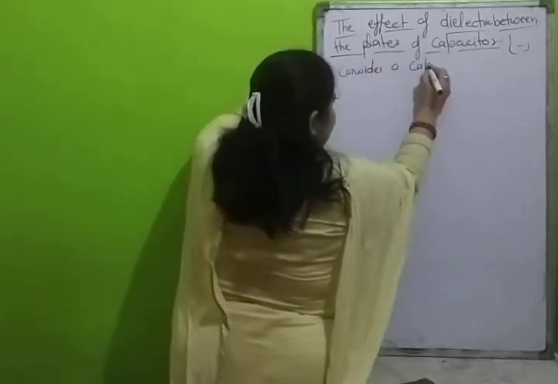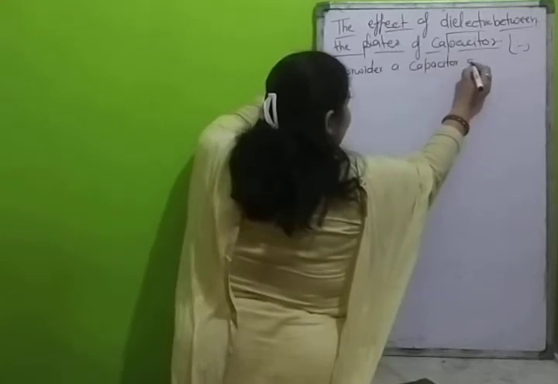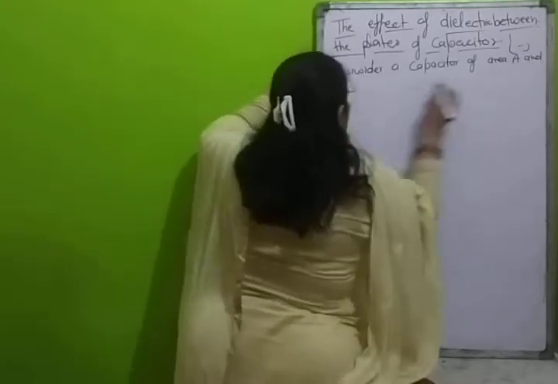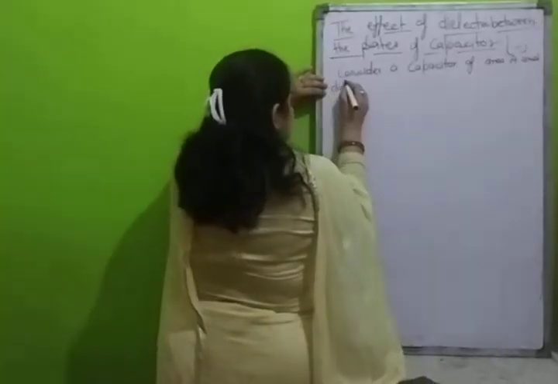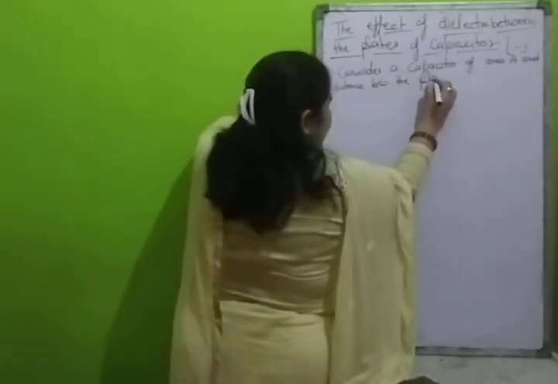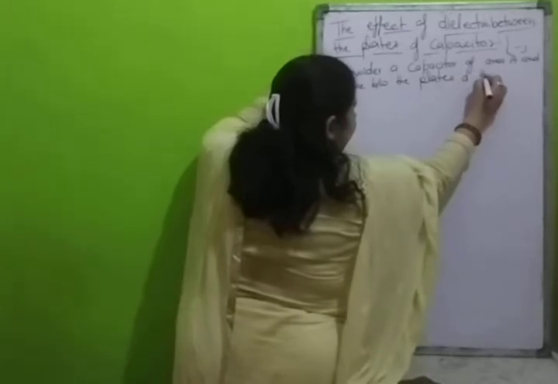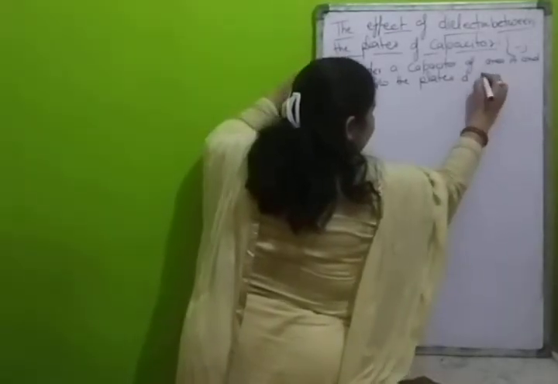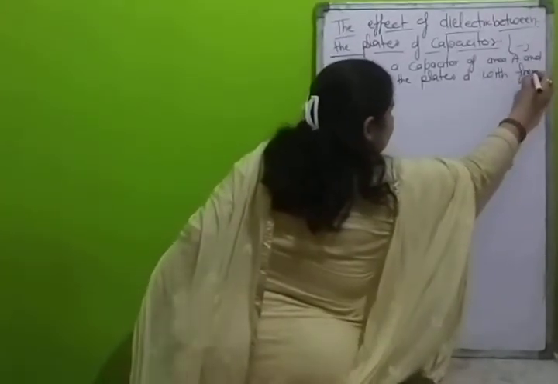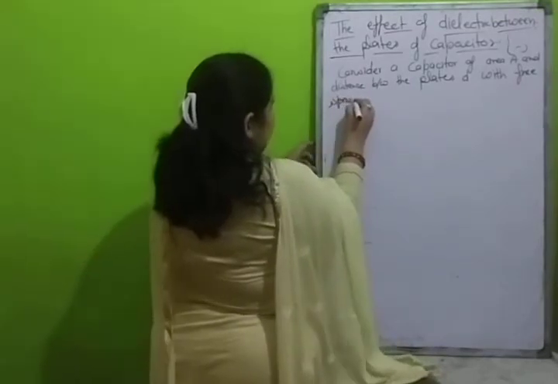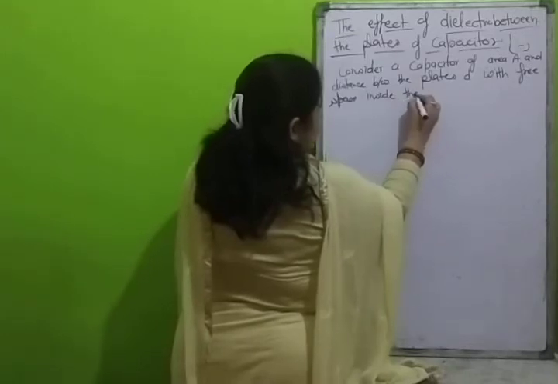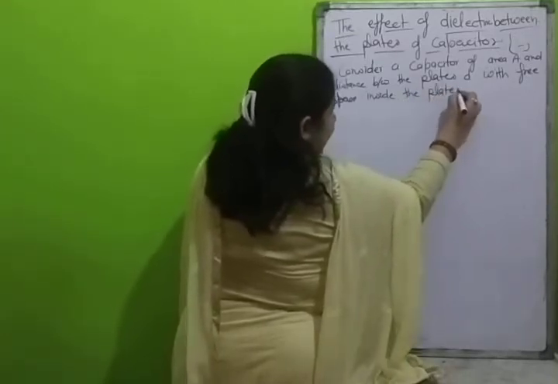Consider a capacitor of area A and distance D between the plates, with free space inside the plates.